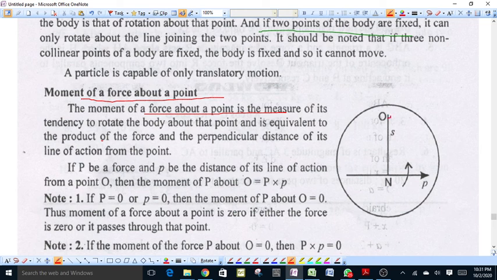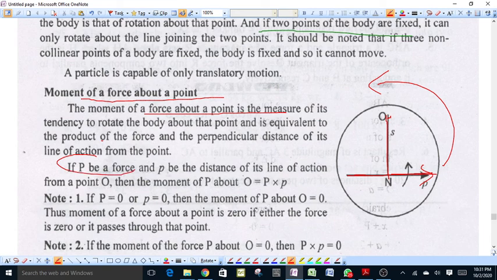Suppose O is the fixed point and force P acts along this direction. It will produce a rotating effect in the body, and this measure of rotating effect of the force is known as the moment. The moment is equal to the magnitude of the force times the perpendicular distance of the line of action of the force from the fixed point.